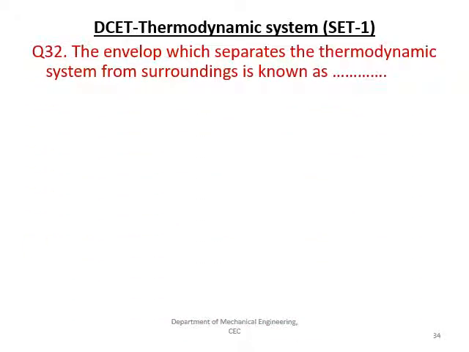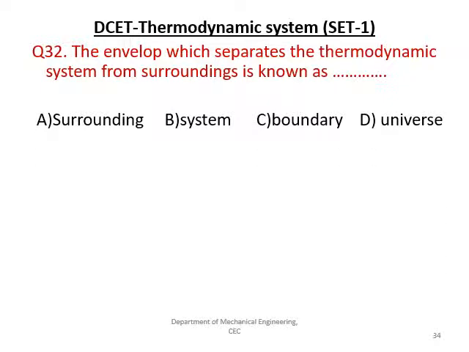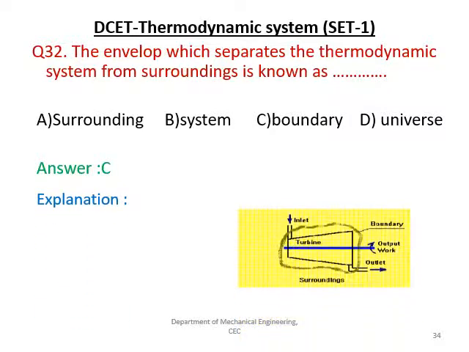Next question is, the envelope that separates thermodynamic system from the surrounding is known as? Given options are surrounding, system, boundary and universe. The right answer is C, that is a boundary. So you can see from the sketch, this is the boundary which has been drawn, and here the turbine is the system, and the outside of the boundary is called the surrounding.